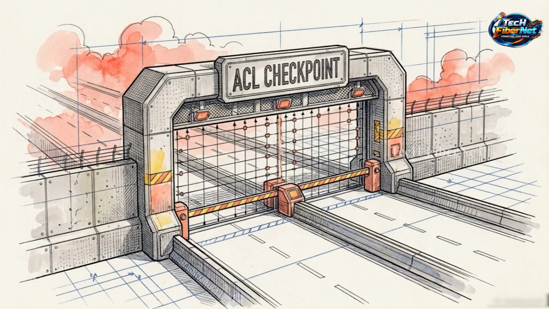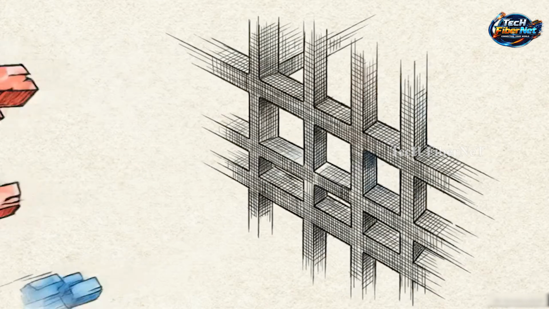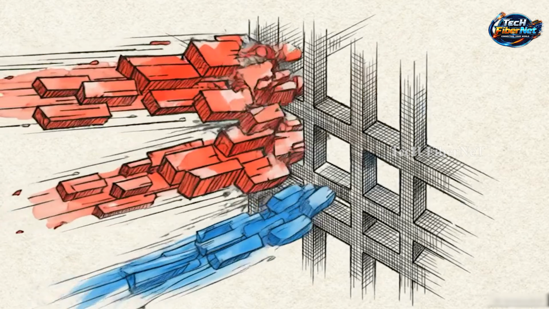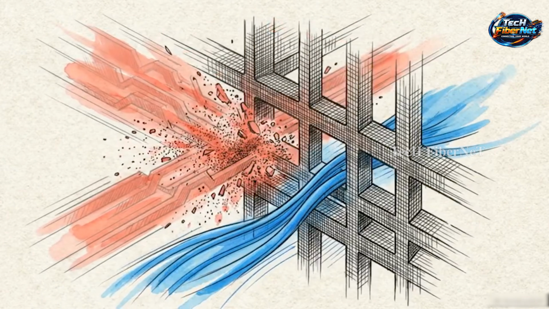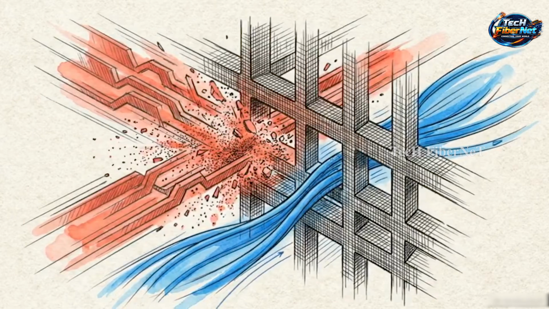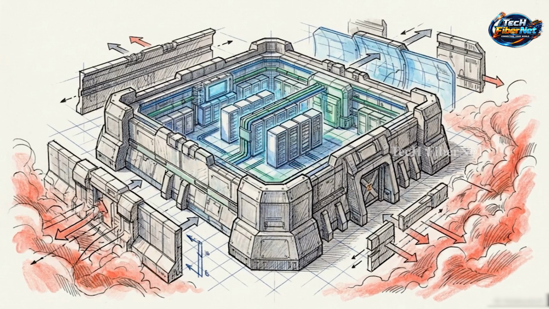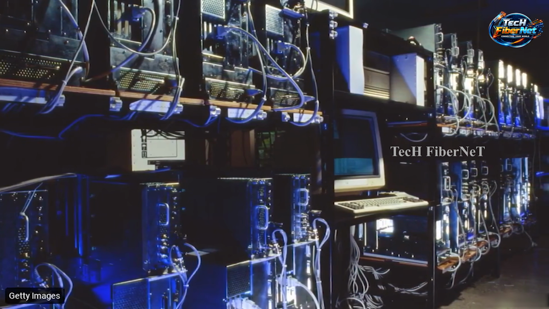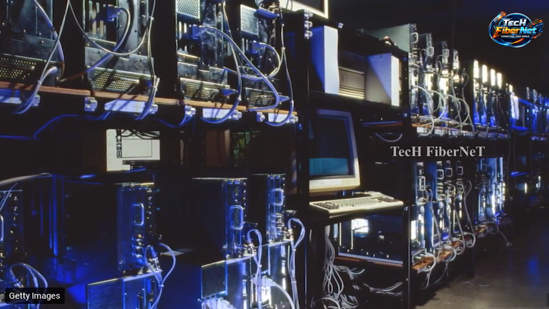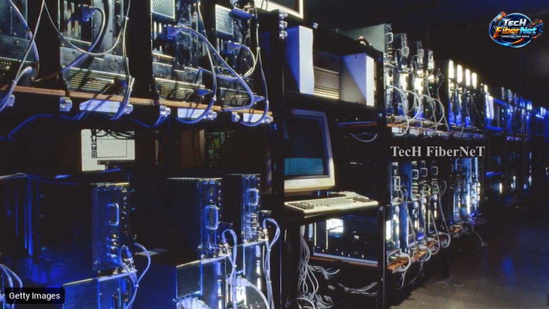To protect the core, we apply Extended Access Control Lists, or ACLs, at this edge checkpoint. These ACLs interrogate and filter incoming traffic layer by layer, dropping malicious packets before they can penetrate the enterprise. The WAN edge is a heavily armored checkpoint, built to protect the autonomous core from external chaos. This vast architecture represents the traditional, hardware-defined state of networking, where logic is bound to physical server towers and routers.